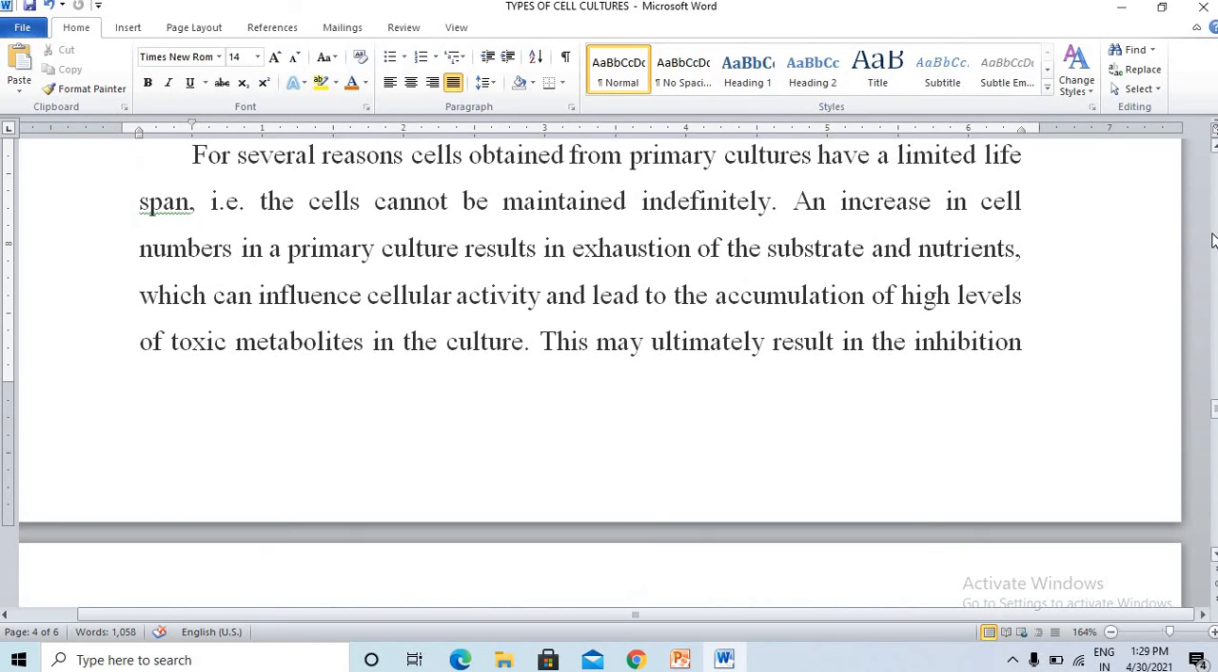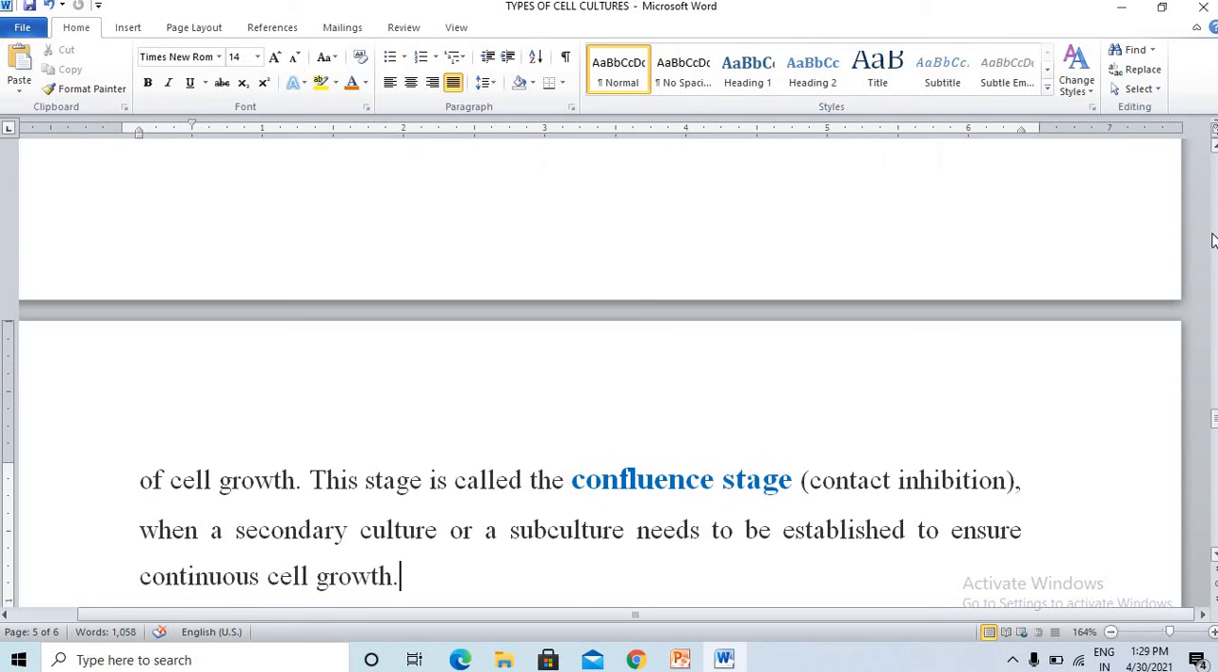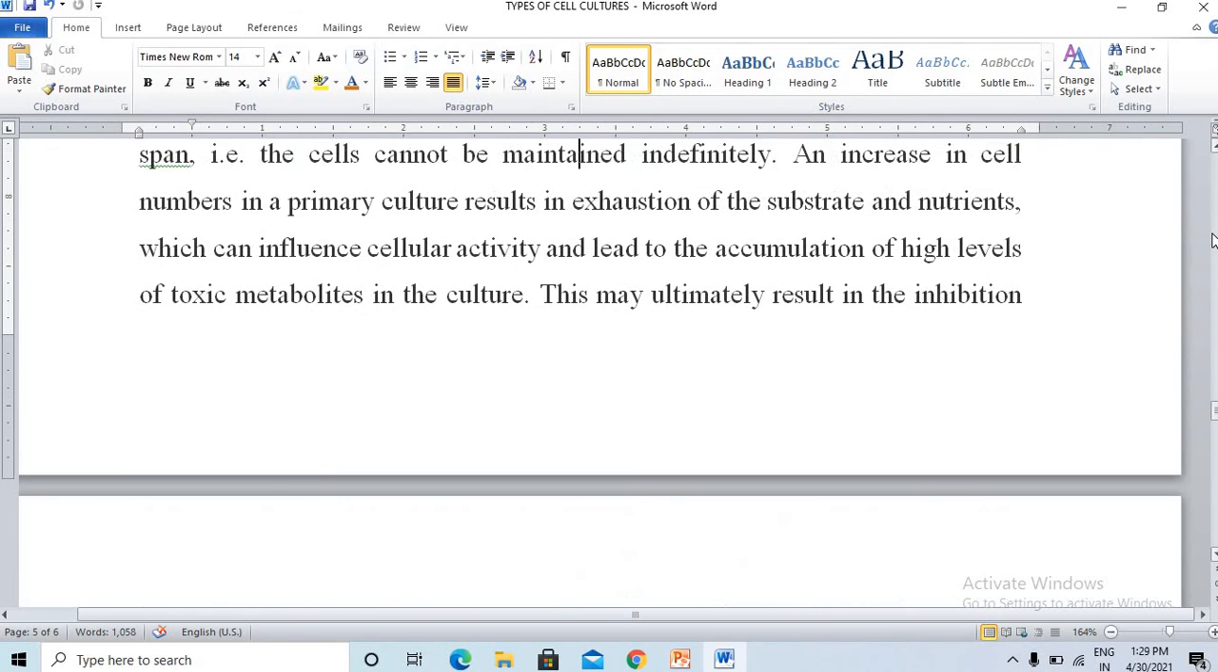Also, for several reasons, primary cultures have a limited lifespan, that is, the cells cannot be maintained indefinitely. An increase in cell numbers in primary culture can result in exhaustion of the substrate and nutrients, so it should be kept controlled. If this leads to inhibition of cell growth and death of cells, that stage is called the confluence stage.